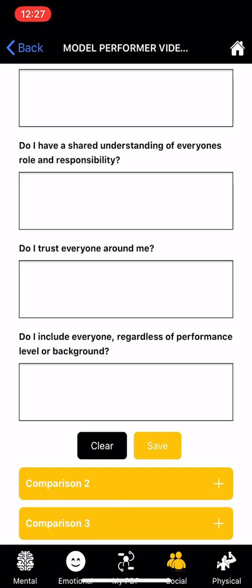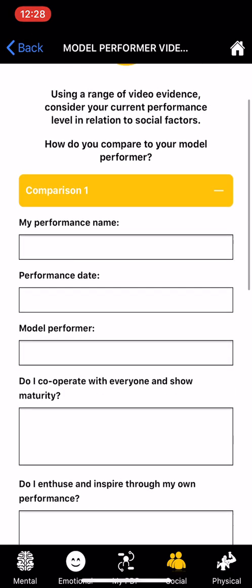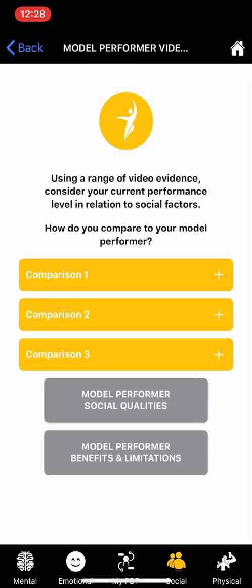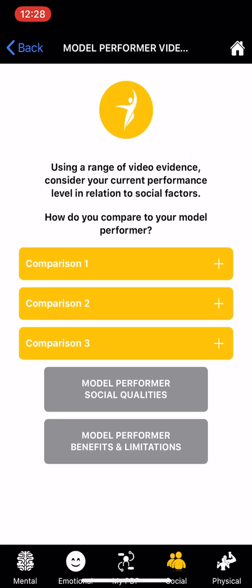Do people feel safe, included? Does everyone know their role? Can I trust someone to do their job? Can they trust me to do my job? Do I include everyone, regardless of their performance level or background? So, am I a team player? Do I try and develop other people? Or is it really just about me and my own performance and how I do as a person? So, that's how we're collecting data for the social factor across 3 different performances.